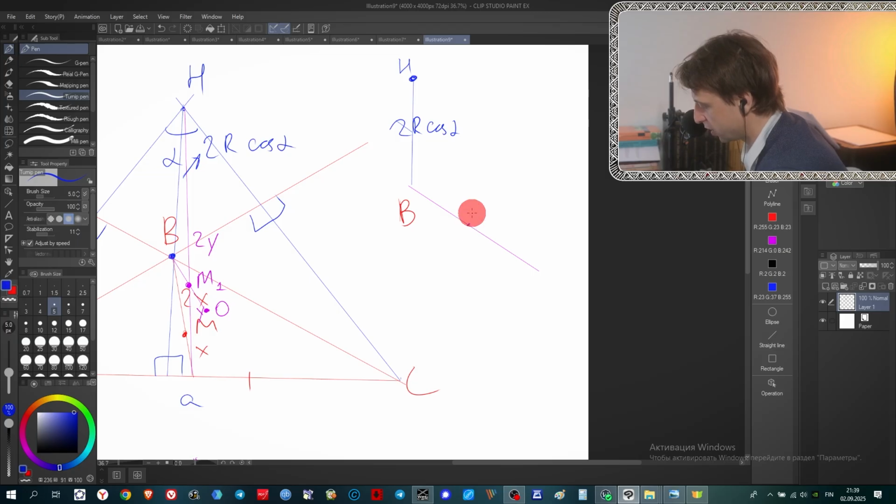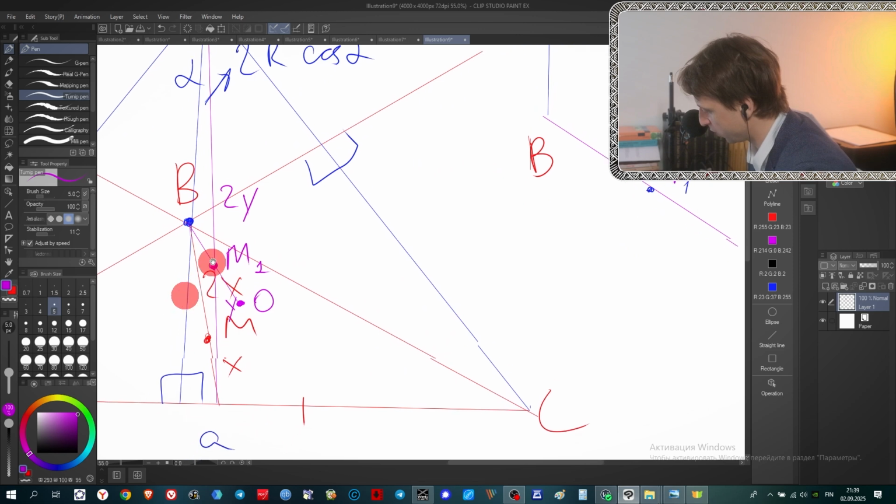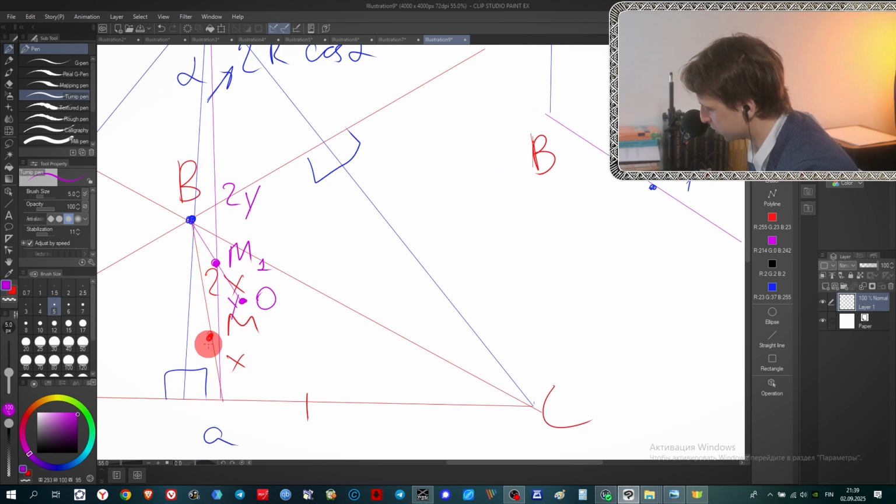Let's go to the next one. M1. Okay, M1 would be, let's really make it here because it should be 2 to 1, right? And what is the distance between the medians intersection of the big triangle M1 and the medians intersection M of the smaller triangle? Let's look at this one.